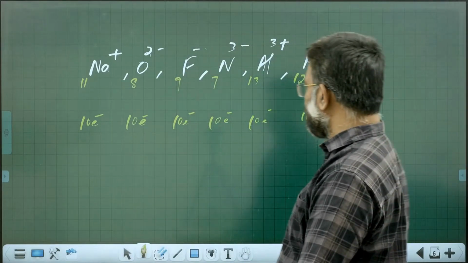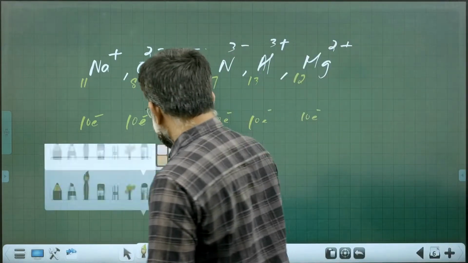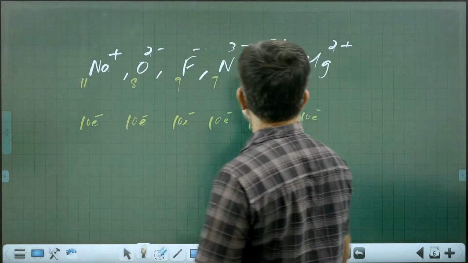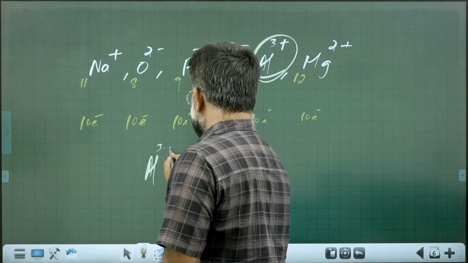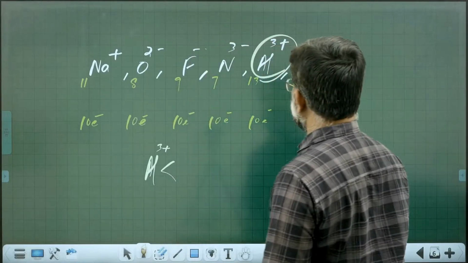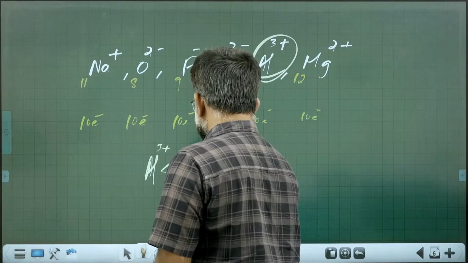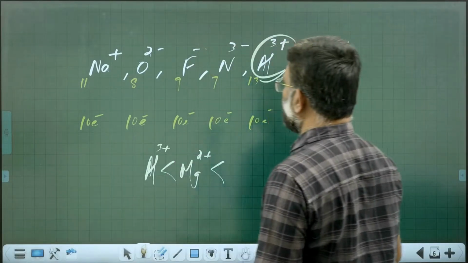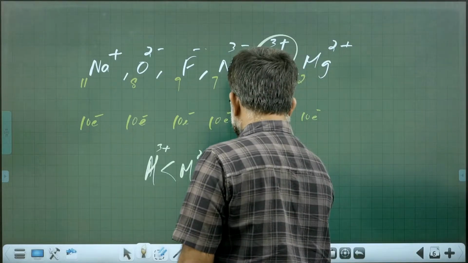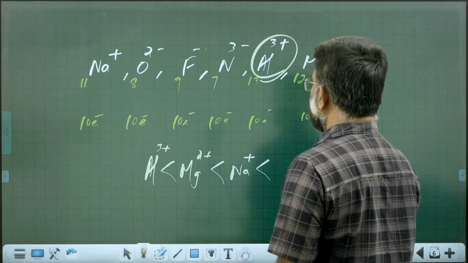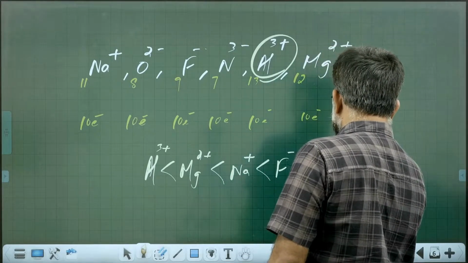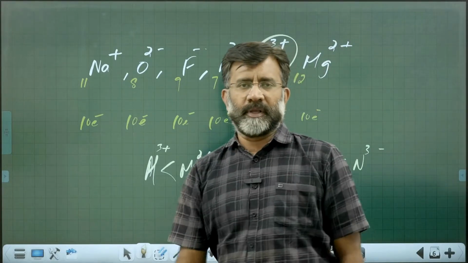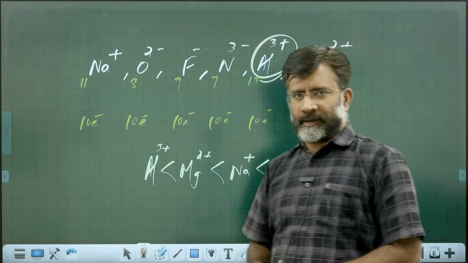So which is the smallest one in the list? It is aluminium 3 plus, minimum. Then Mg2 plus next, then sodium plus, then F minus, then O2 minus, then N3 minus. This will be the order of their arrangement.